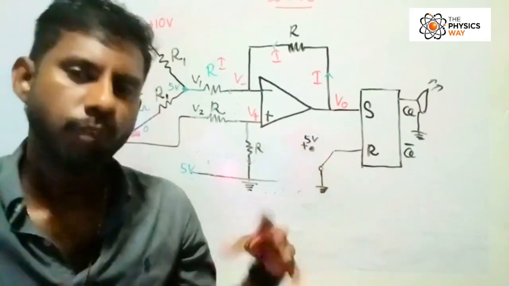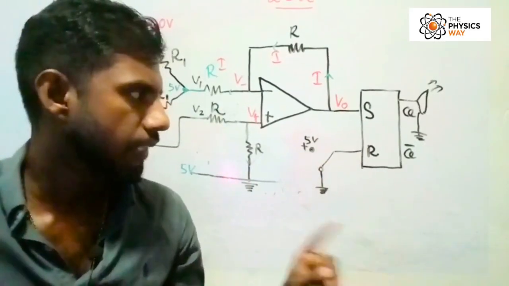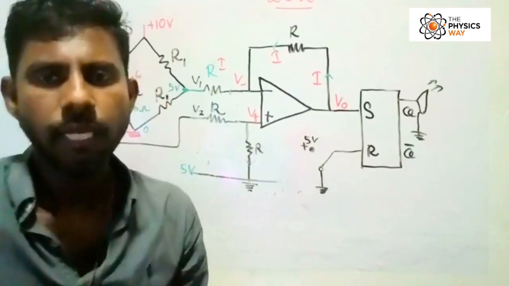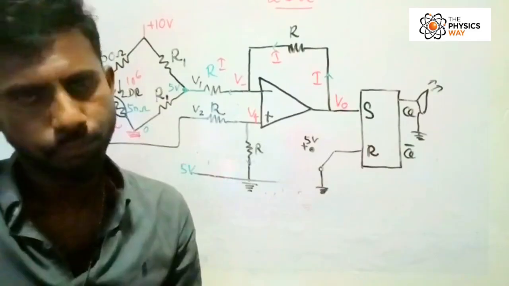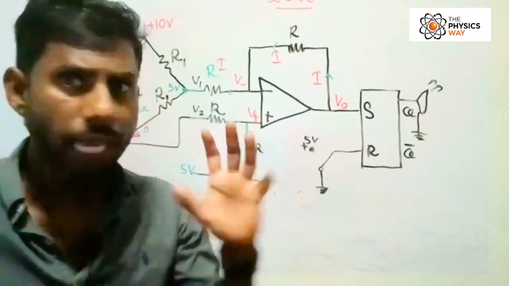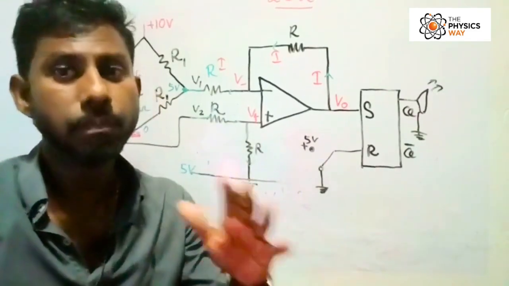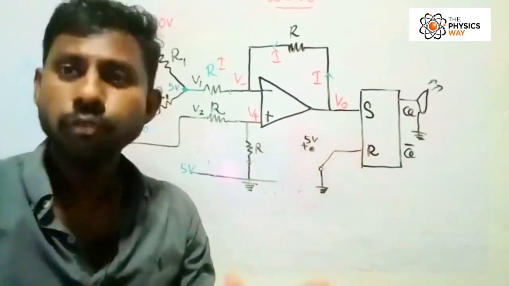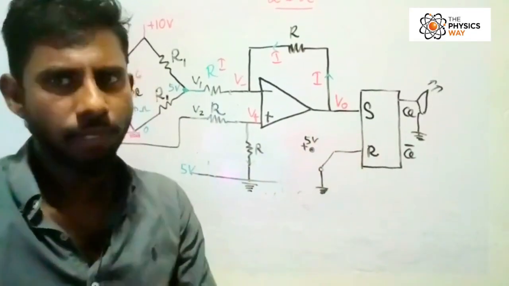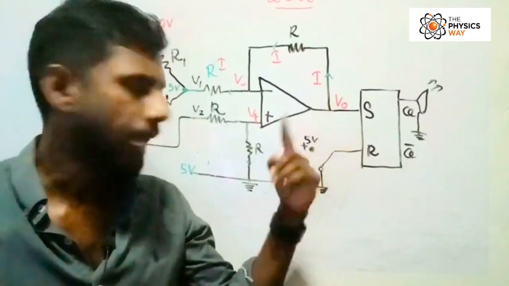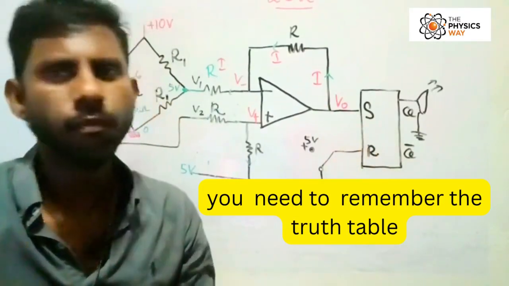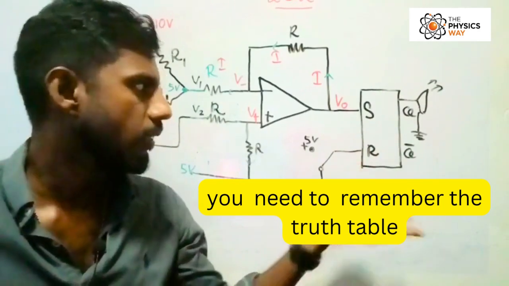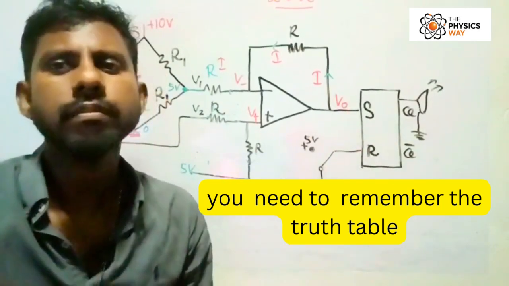Flip-flop is the only device in our syllabus for now that can store 1 bit of memory. So remember that, and you have to have a sound understanding of the truth table of the flip-flop: what happens if set and reset are 0, what happens if set is 1, and what happens if reset is 1.